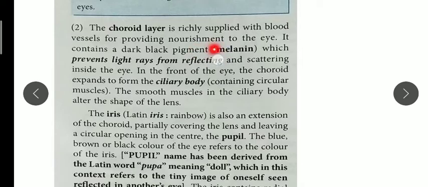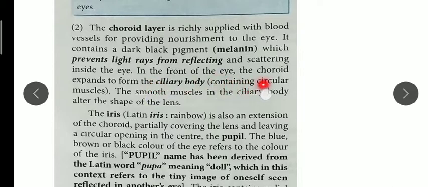It also contains a melanin pigment, a dark pigment which prevents light rays from reflecting and scattering inside the eye. Otherwise it will damage our eyes. Light rays are very harsh.